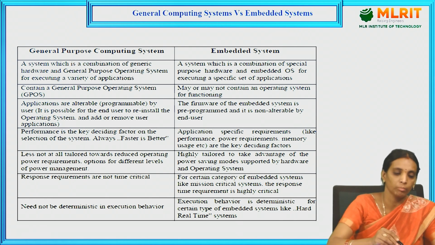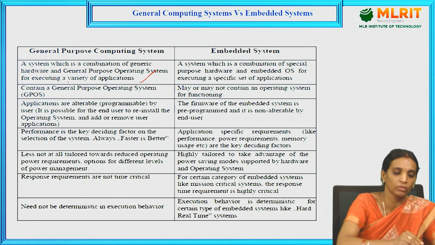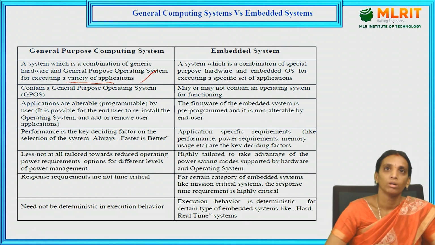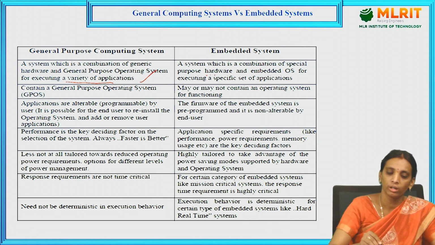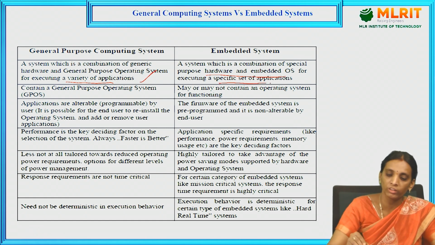A general purpose system is a combination of generic hardware and a general purpose operating system for executing a number of applications. So there are many applications. While the embedded system is a combination of hardware and an embedded OS for executing specific applications.